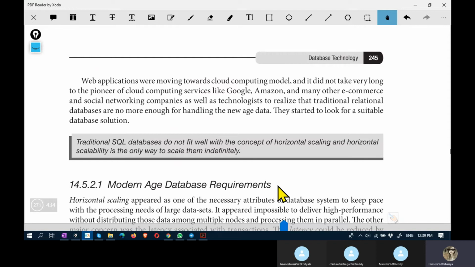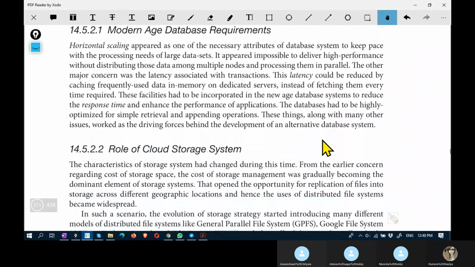Modern database requirements. What are the modern age database requirements? We require horizontal scaling, which means that we need to process large data sets for high performance applications, and we need to process them in parallel. These are the attributes that are desirable for modern age database requirements.